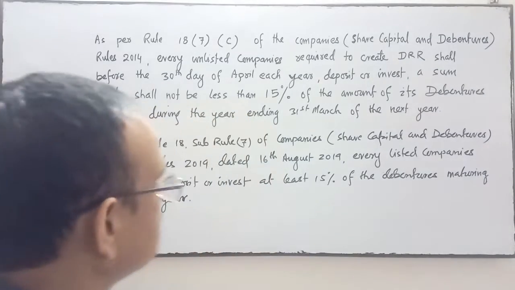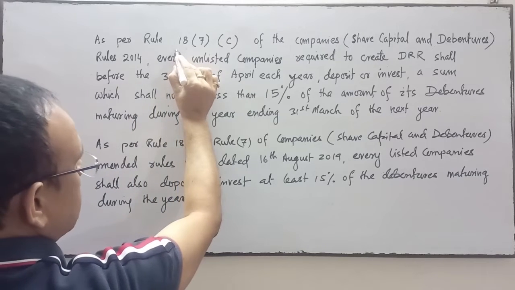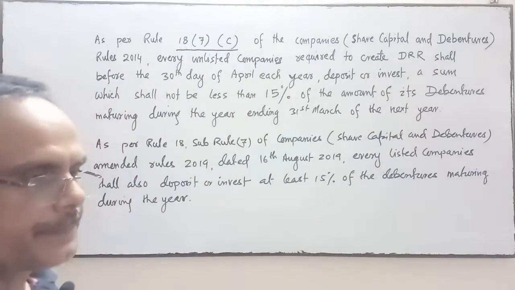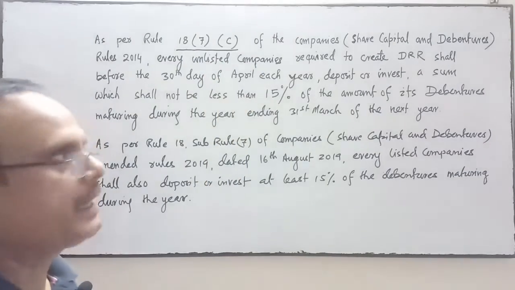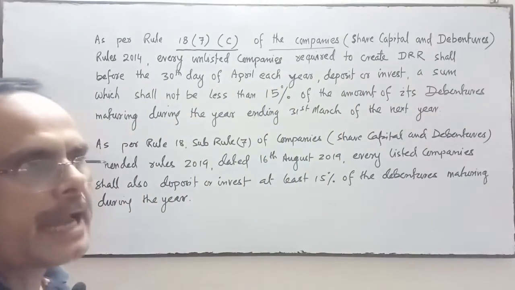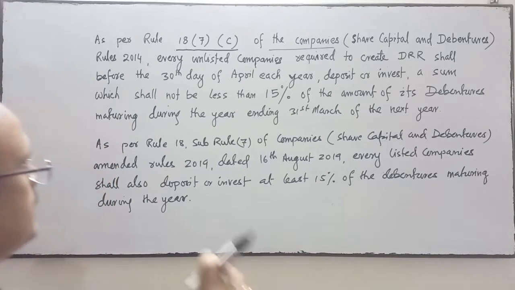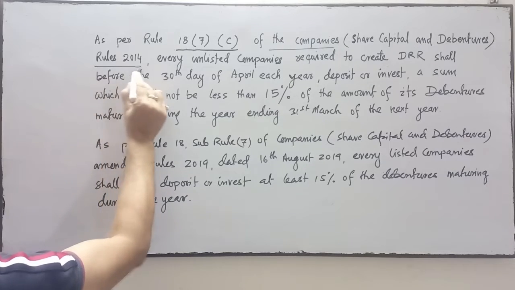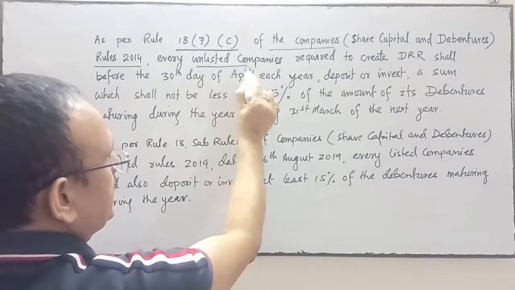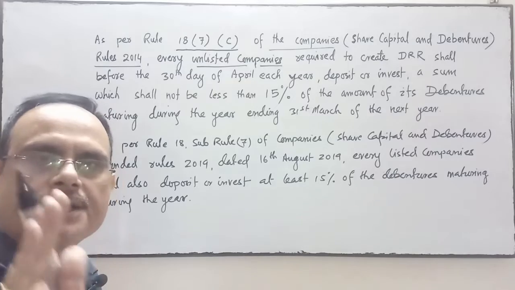So the rule is as per Rule 18 subsection 7 clause C of the Companies (Share Capital and Debentures) Rules 2014. Every unlisted company means the company which is not listed in the stock exchange,